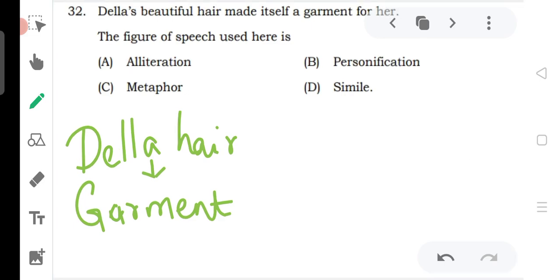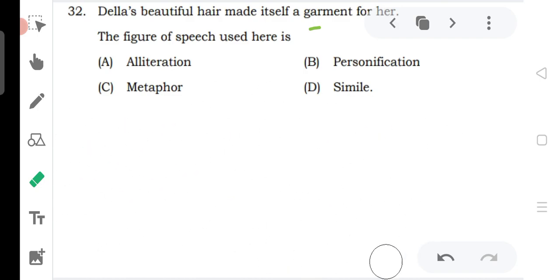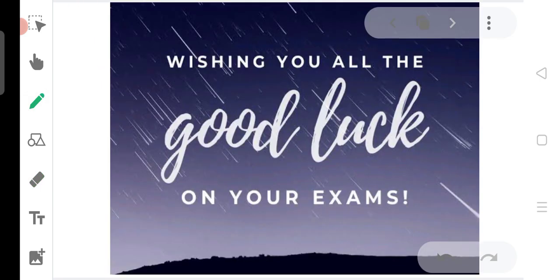When you see the sentence, what did you understand? Della's beautiful hair made itself a garment for her. That means her hair was like a garment, like a cloth. So instead of using the word like, they have just said that Della's beautiful hair made itself a garment for her. So here the direct comparison is done. So it is metaphor. Hope you got it right. Next, I wish you very good luck in your exams.